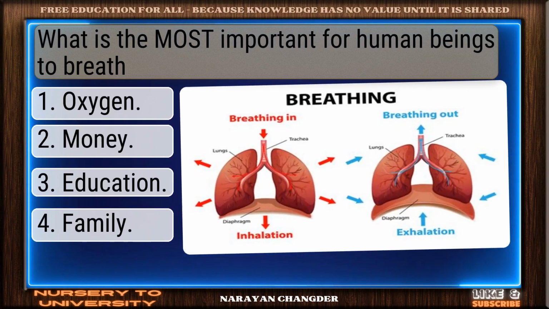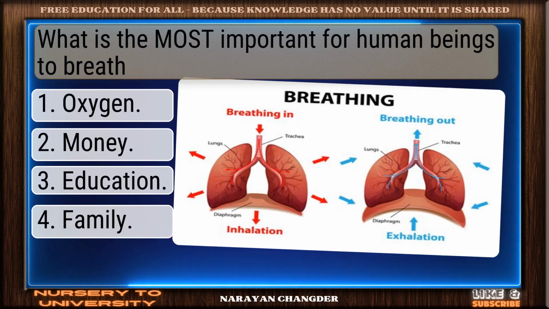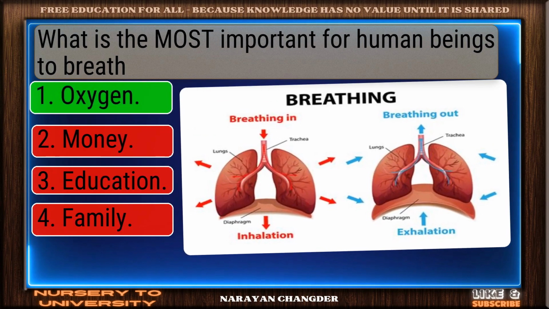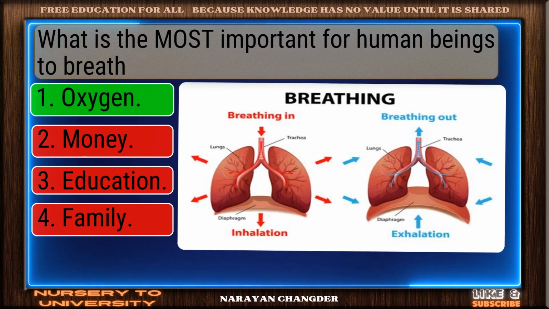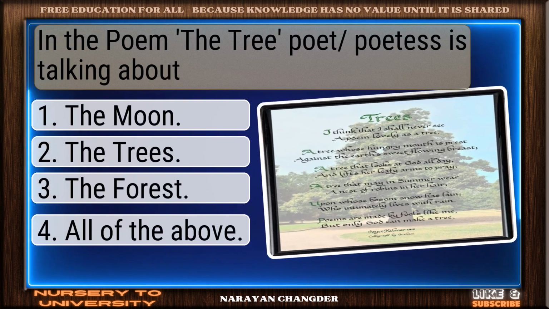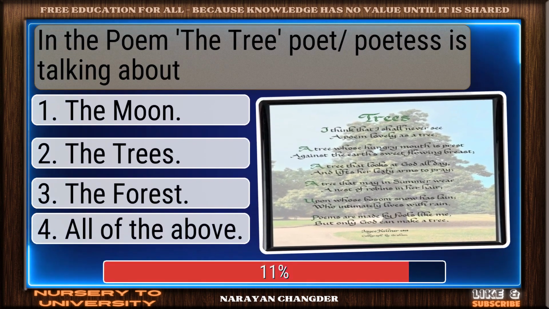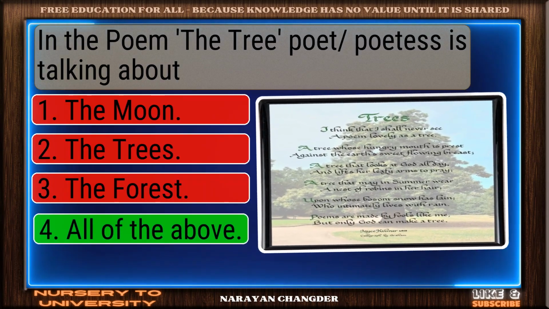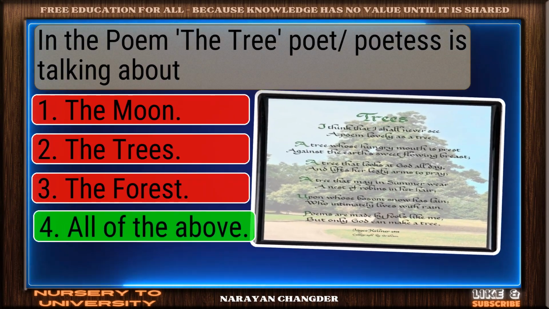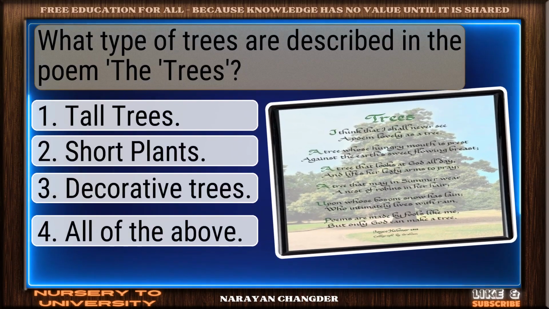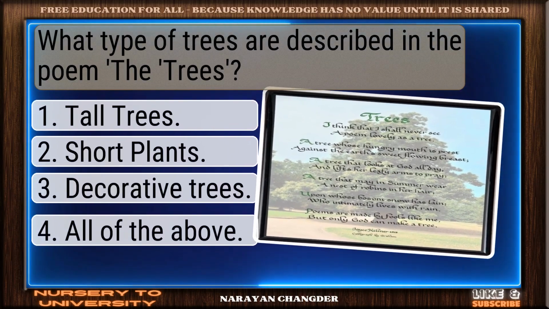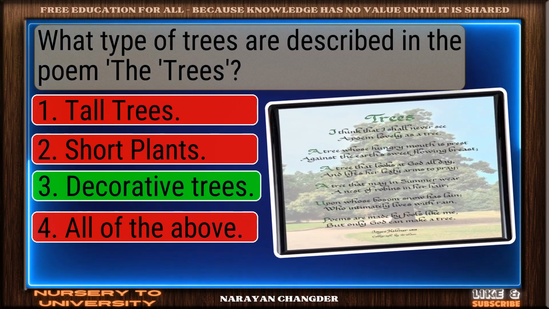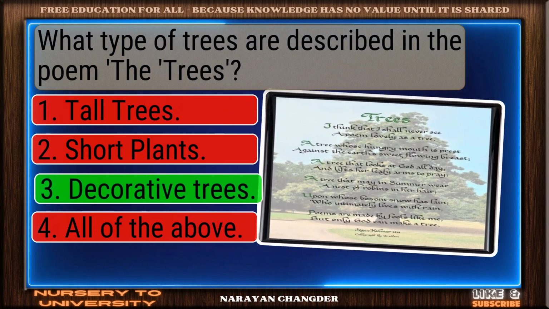What is the most important for human beings to breathe? Good job. Oxygen works well here. In the poem, the poetess is talking about? Nicely done. All of the above is a solid answer. What type of trees are described in the poem, The Trees? Sharp thinking. Decorative trees is the right choice.